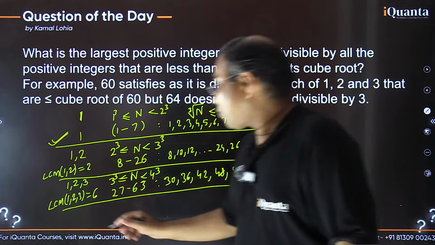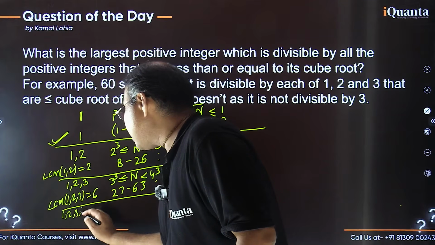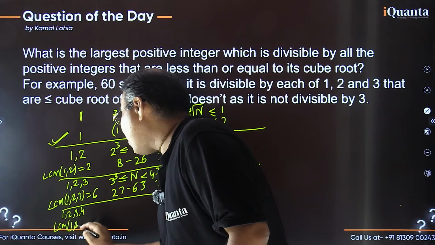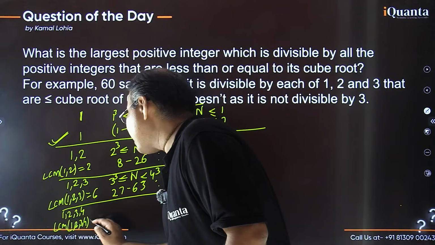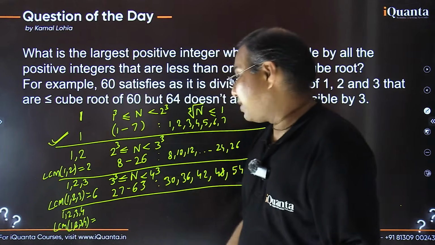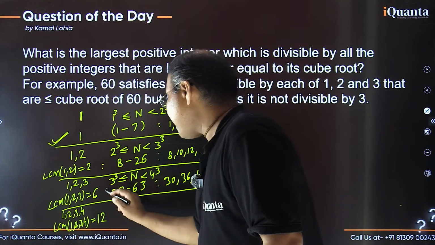Okay, if I move further, so if I want my number to be divisible by 1 as well as 2 as well as 3 as 4, that means that my number should be a multiple of their least common multiple. Now what is the LCM of these four numbers? This time it is 4 into 3, that is 12, है ना. So this time we want the number to be a multiple of 12.